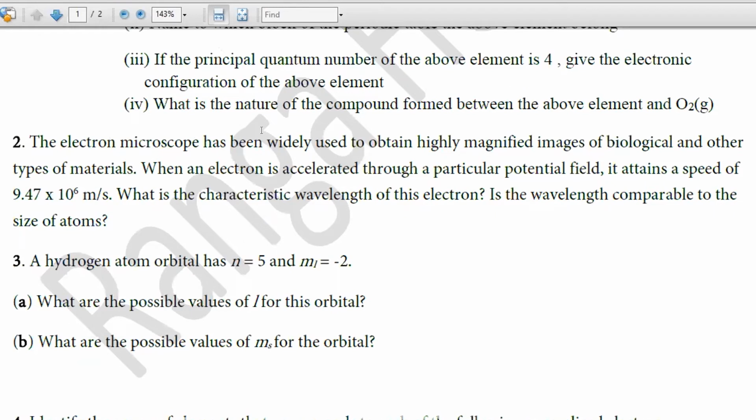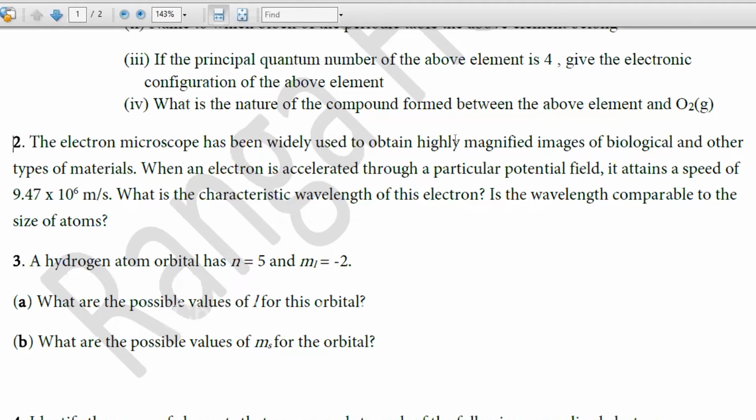The electron microscope has been widely used in obtaining highly magnified images of biological and other types of material. When an electron is accelerated through a particular potential field, it attains a speed of 9.47 times 10 to the power 6 meters per second. What is the characteristic wavelength of this electron? So there you can use de Broglie's relationship, the de Broglie equation that we have discussed long time ago.